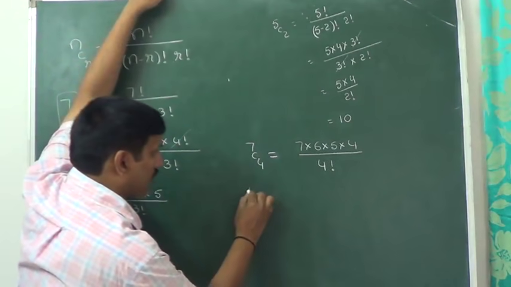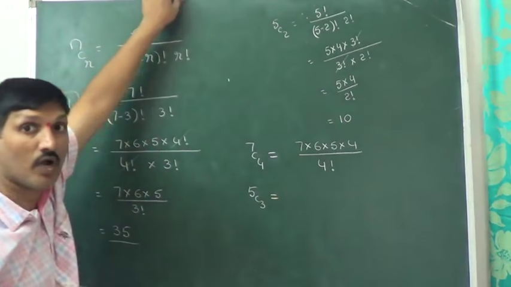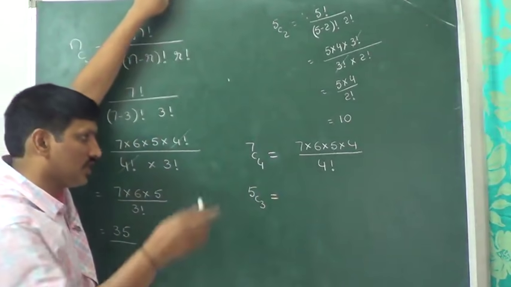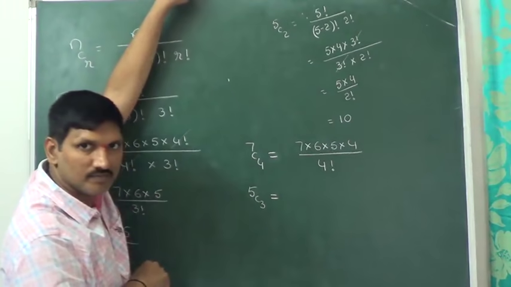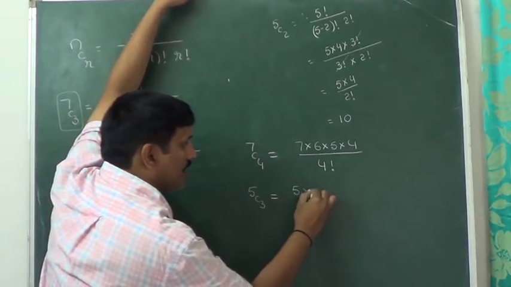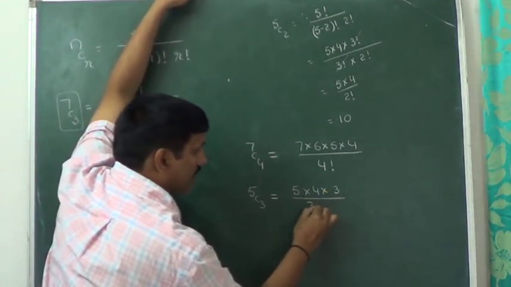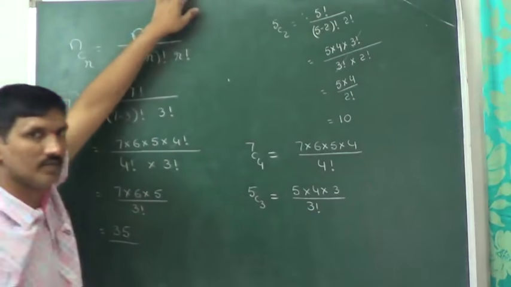Now I want to find out the value of 5C3. Starting from 5, 3 numbers multiplication divided by 3 factorial.